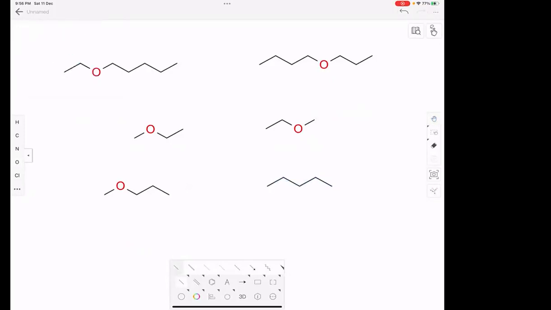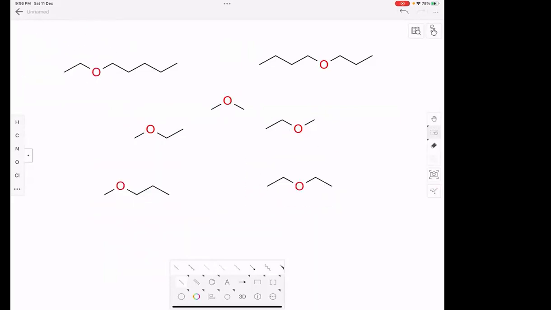Methoxypropane and ethoxyethane. Very good. Even this cannot have a metamer. This one, anyhow, will be methoxymethane. This cannot have, and these two cannot have metamers. Only a minimum of four carbons is needed to form metamerism.